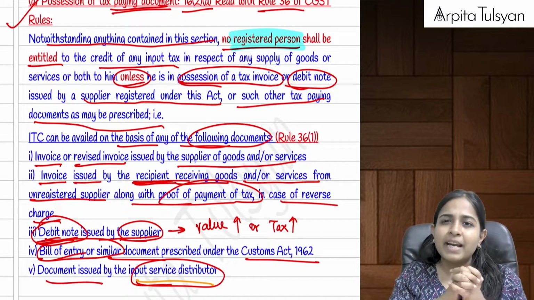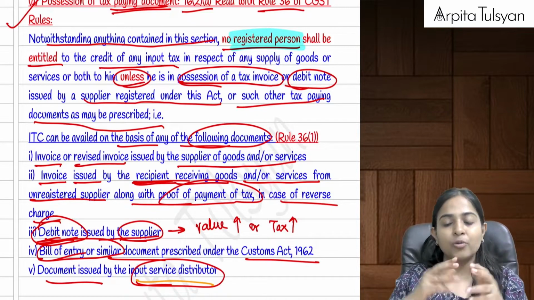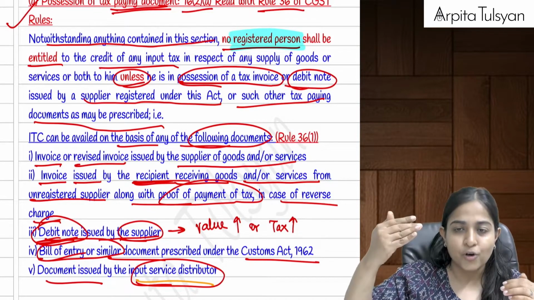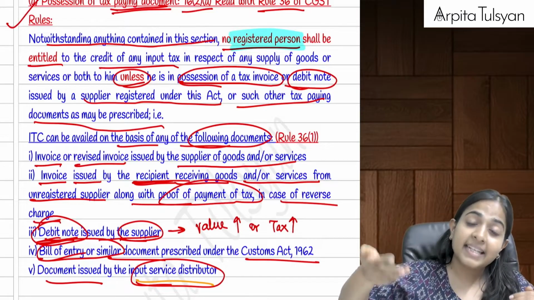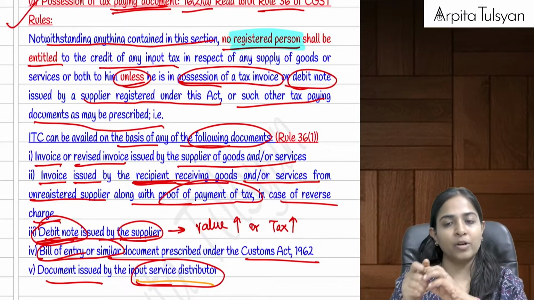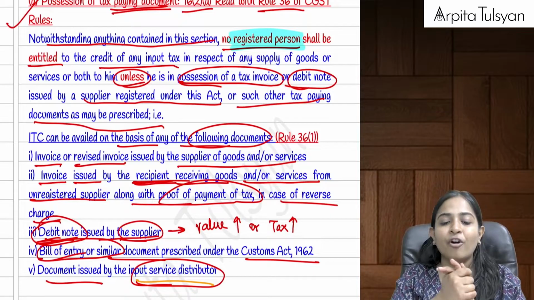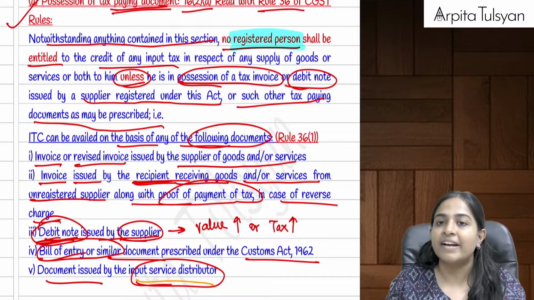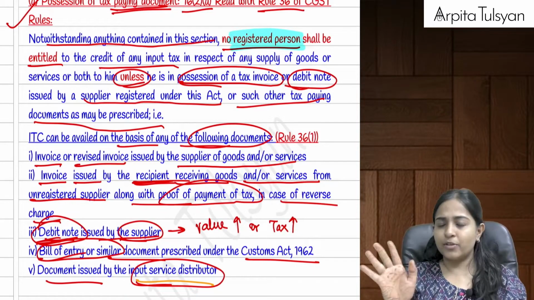Ma'am, why is a debit note used here? A debit note is used to increase the value of that supply, or to increase the tax of that particular supply. Ma'am, what about a revised invoice? What is this revised invoice? Invoice you at least understand?